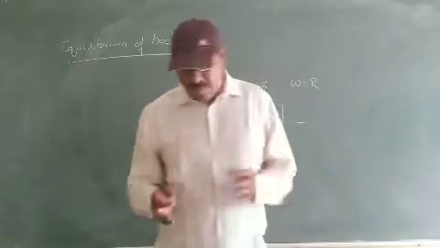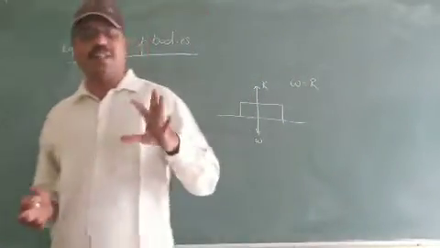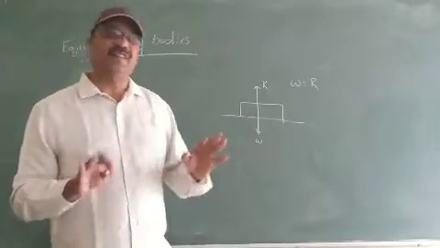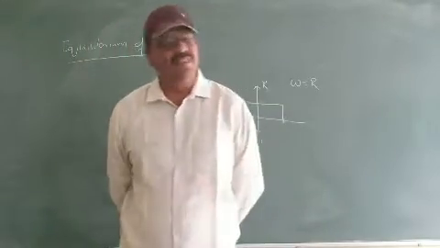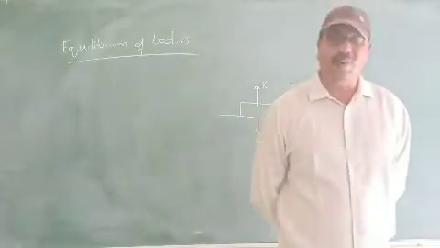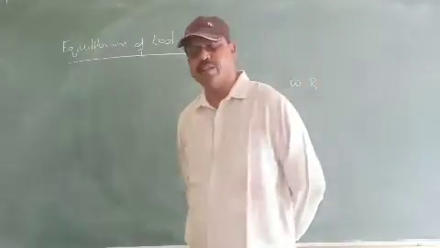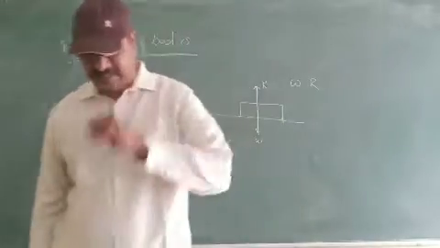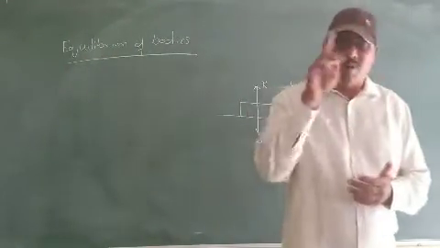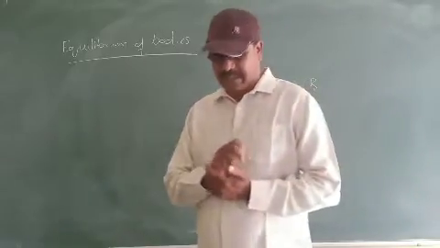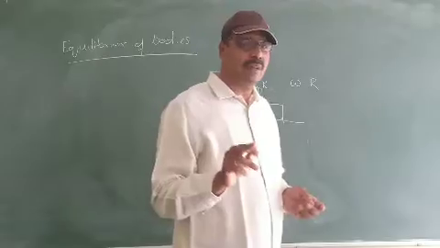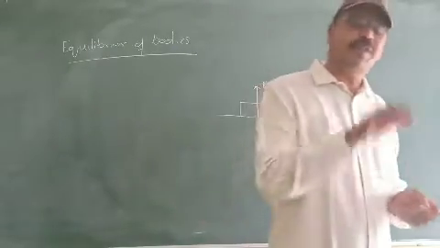So, summing up what the equilibrium of bodies is, let us see the conditions required for a body to be in equilibrium. The first condition, as we already discussed, is that the net effect of all the forces acting on the body should be equal to 0. The second condition is the algebraic sum of all the moments. Kindly note it: the algebraic sum of all the moments of force acting on the body should also be equal to 0.